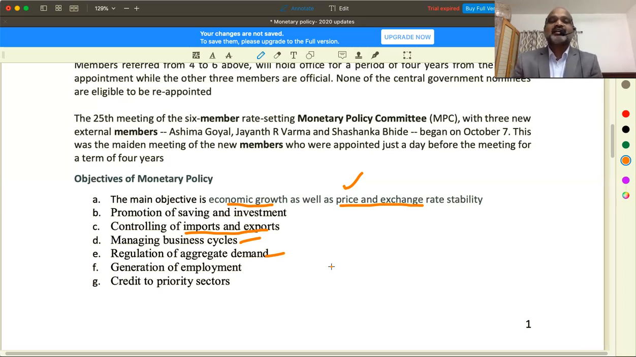Priority sectors are basically the agriculture sector, small scale industries, and the export sector. When the government wants a lot of credit, meaning loans, to be extended to priority sectors such as agriculture, small scale industries and the export sector, interest rates have to be reasonable so that banks will be in a position to lend a lot of money. RBI should lend money to commercial banks, so that commercial banks will have a lot of money in their hands to lend in turn to priority sectors, because priority sectors provide a lot of employment in the country.